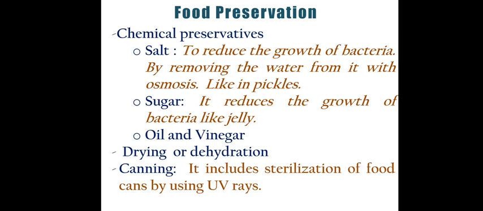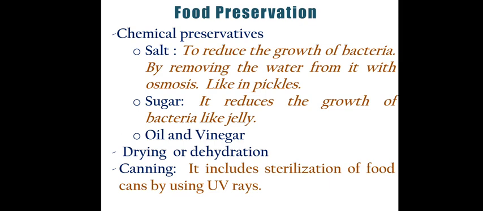Okay, the next technique is drying or dehydration. The drying technique is used normally in the rainy season. Because of the moisture, microbes like fungus and bacteria can sometimes attack our food items like dry fruits, cereals and pulses. So what we do is generally put them under the sunlight so that the moisture level can be reduced, and that is basically known as the dehydration process. These are very simple techniques, and we use them at our house also, so that bacterial growth or fungus growth can be controlled.